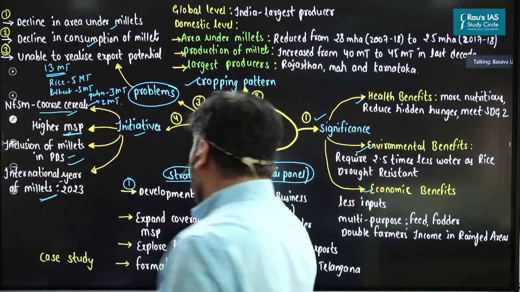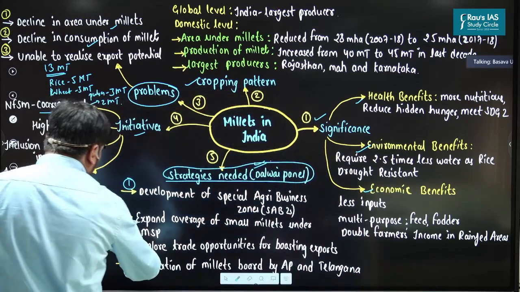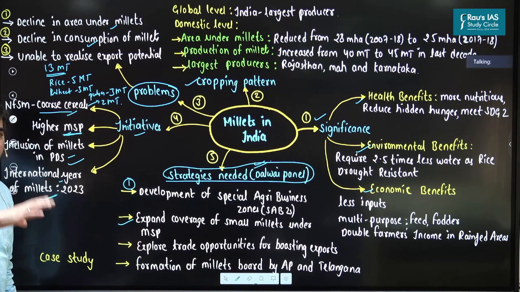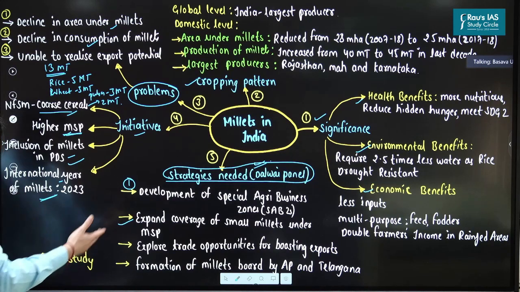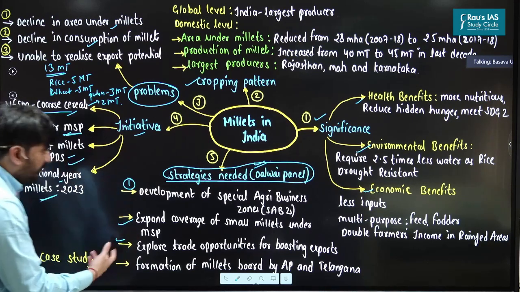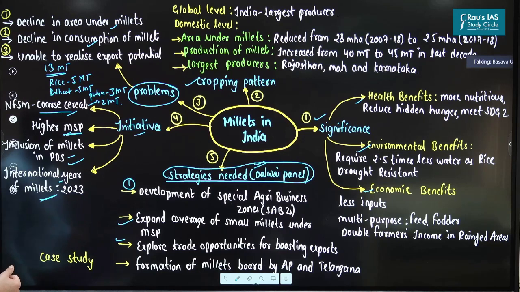Next, we must expand the coverage of small millets under MSP. As I said, MSP right now is covering only the major millets. Minor millets such as foxtail millet, proso millet, kodo millet are not covered. So we must include the small millets also under the MSP. We must also focus on boosting exports of millets to other countries.